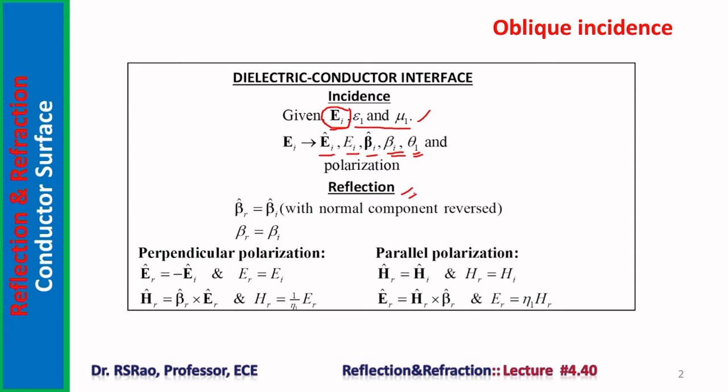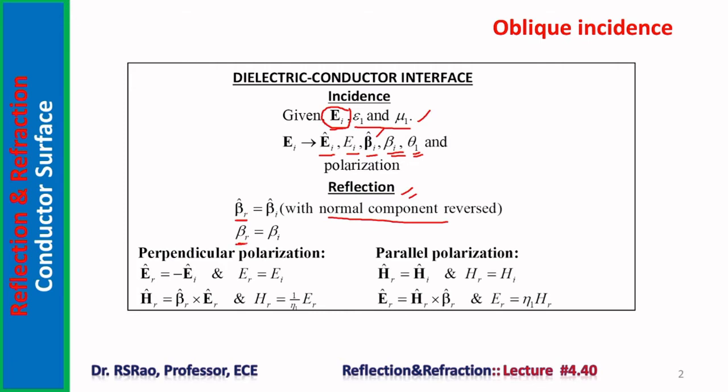Now, in the reflected wave, the direction of wave propagation is denoted by beta r cap. It can be obtained from beta I cap, which is already known to us. From beta I cap, beta r cap can be obtained by simply reversing or changing the sign of the normal component. Beta I cap is a vector, and it will have certain components. One component is normal to the plane surface, which is the reflecting surface. That component's sign has to be changed in beta I cap. Then it represents beta r cap, the unit vector along the direction of the reflected wave.